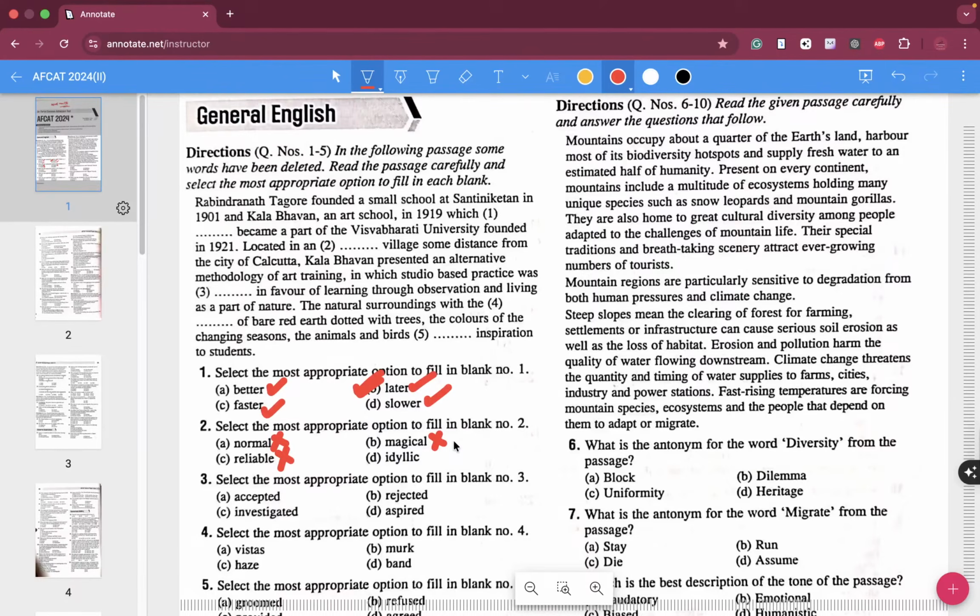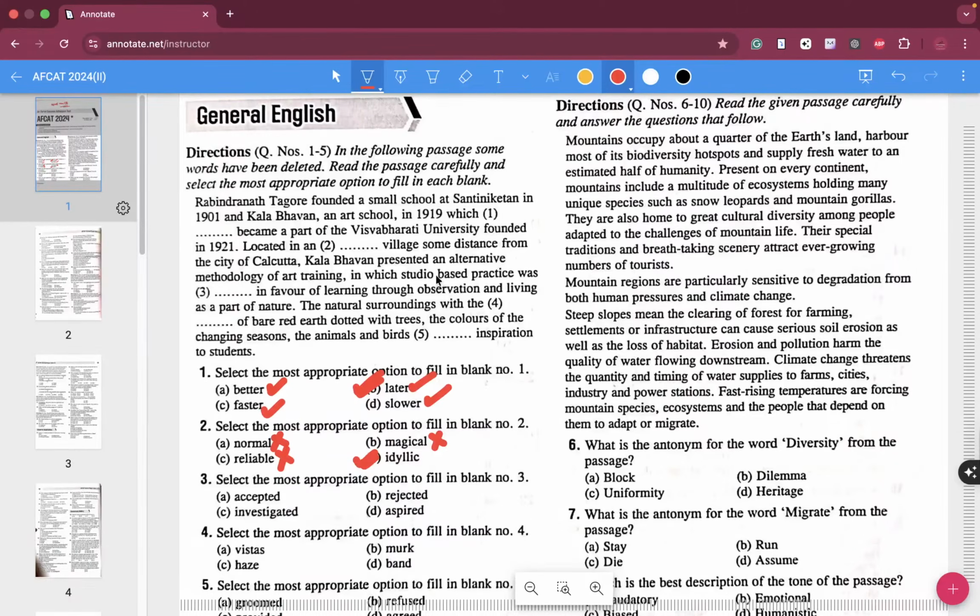Magical seems overboard for the passage. Magical, mysterious and all that sounds good, but it is not correct. Idyllic means laid back, easy, lazy. Located in an idyllic village some distance from the city of Calcutta.